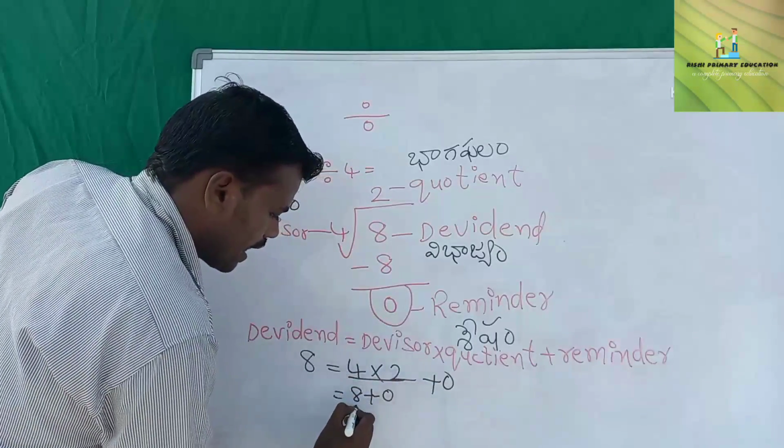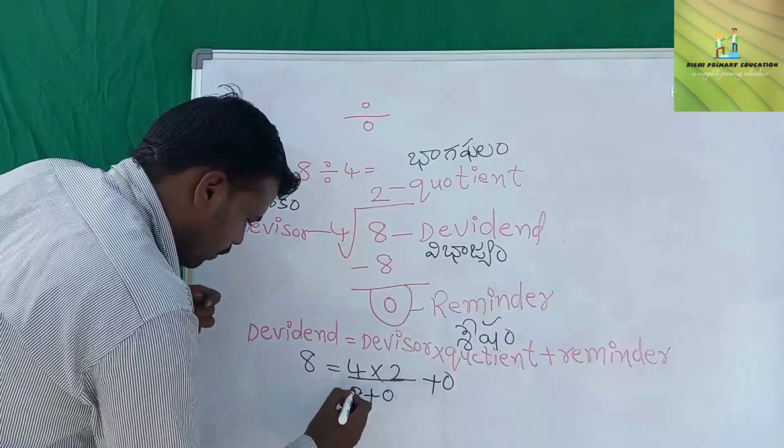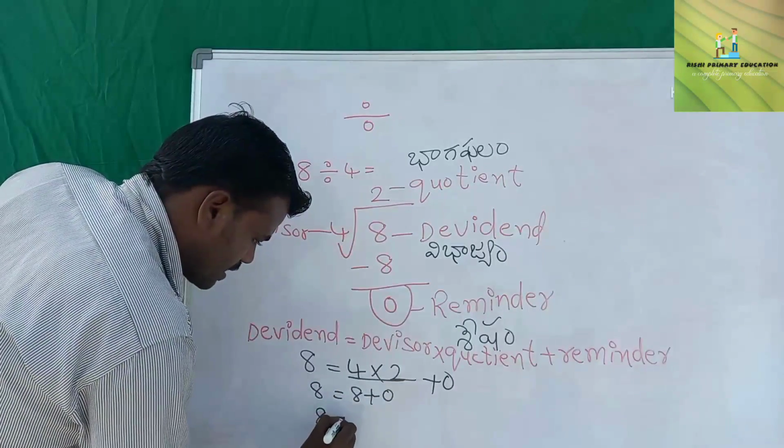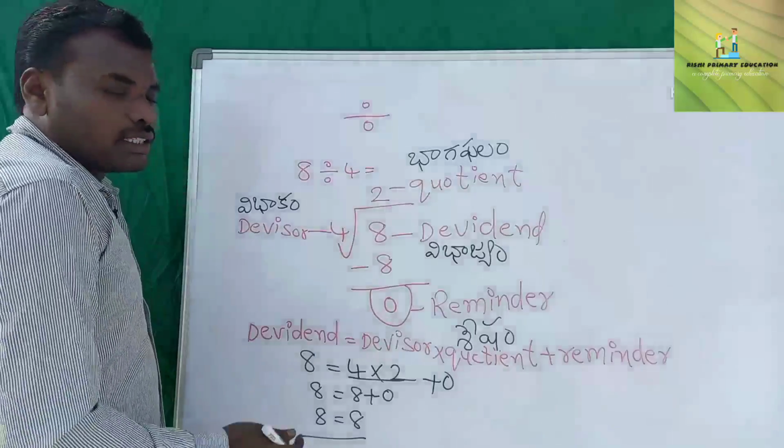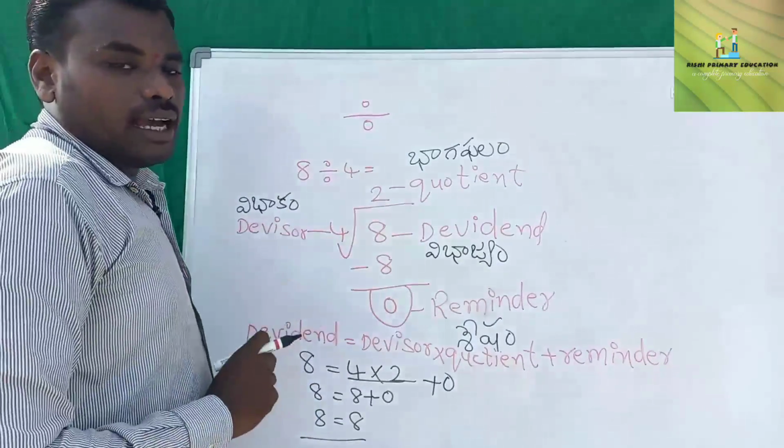Here 4 2s are 8, we write here plus 0. 8 is equal to 8 plus 0 is equal to 8. So both are equal, na? So that's why this is a correct answer.